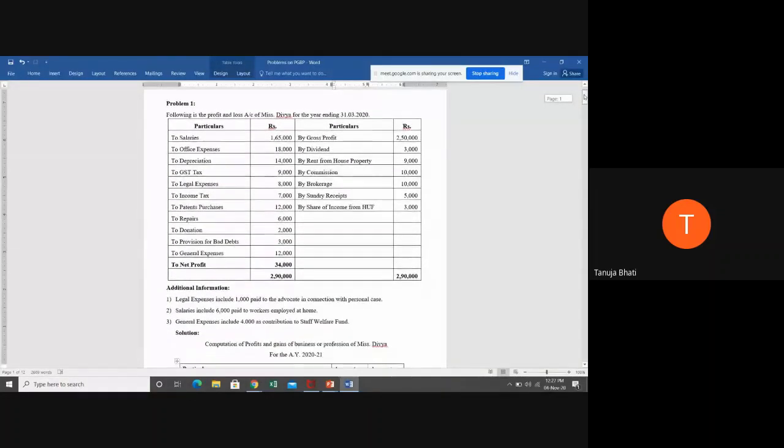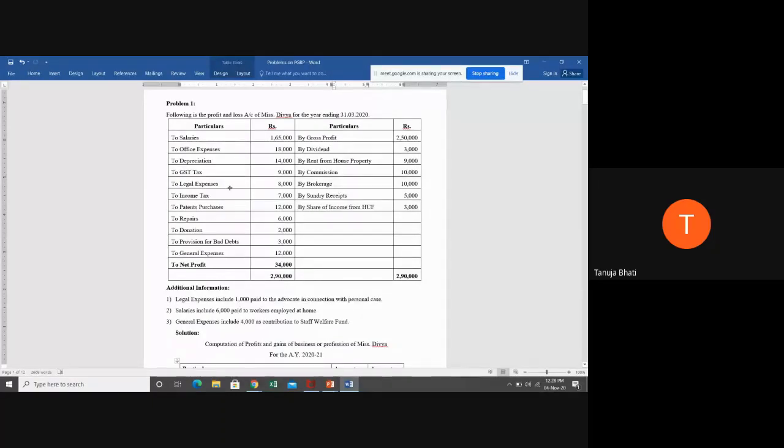So have you all understood the first sum, students? Students, is this problem clear? Students? Yes, ma'am.